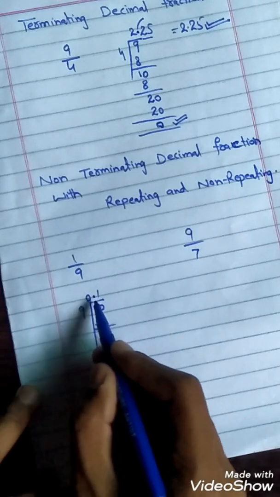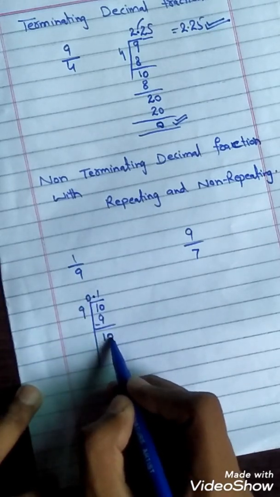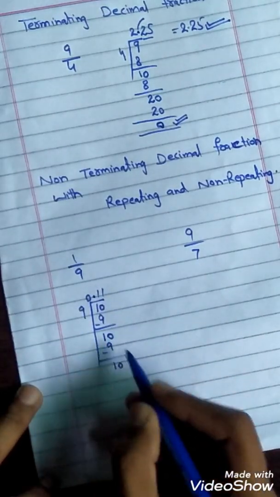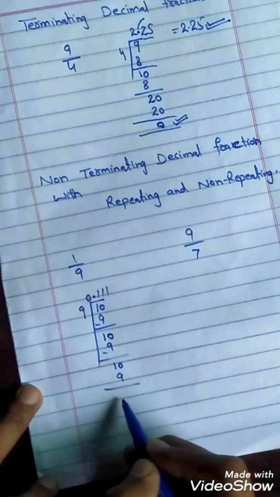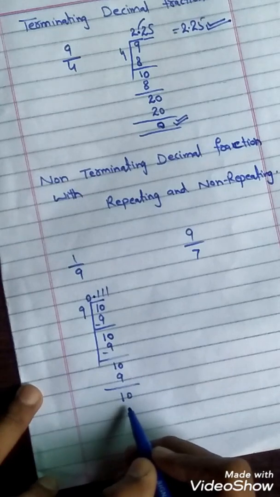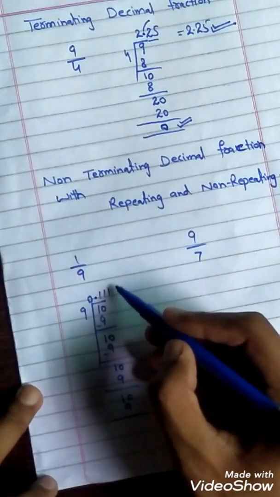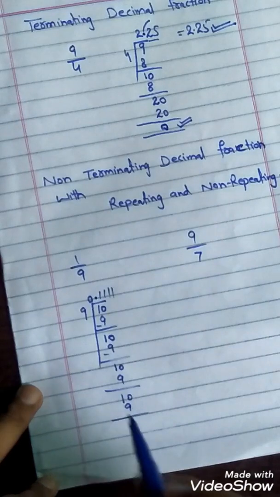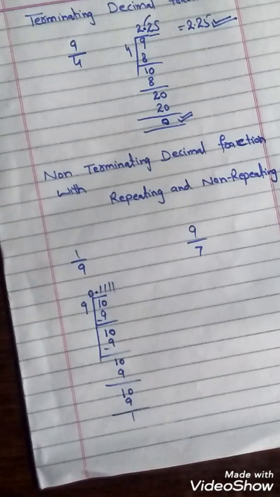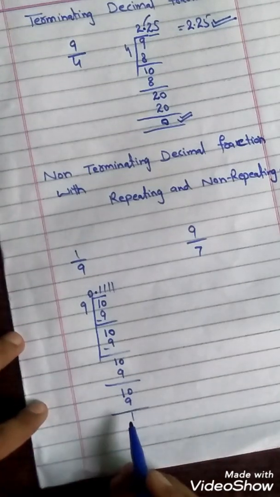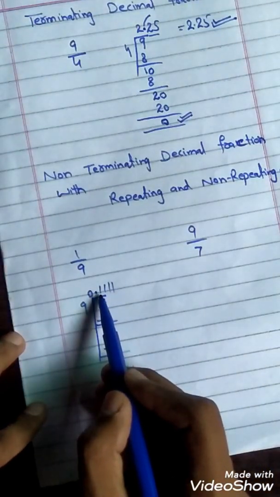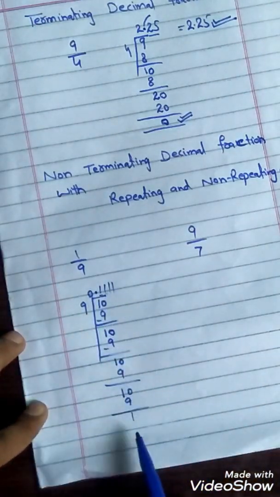Then, since the point is already put, we can put another 0 here, 9 ones are 9. Then subtract 1, the point is already put, put 0, 9 ones are 9. Okay, so if you see, students, in this question the division process is not ending. The division process is not ending, it keeps going, but the digits after the decimal point are the same: 1 1 1 1 again 1 1 1 1.